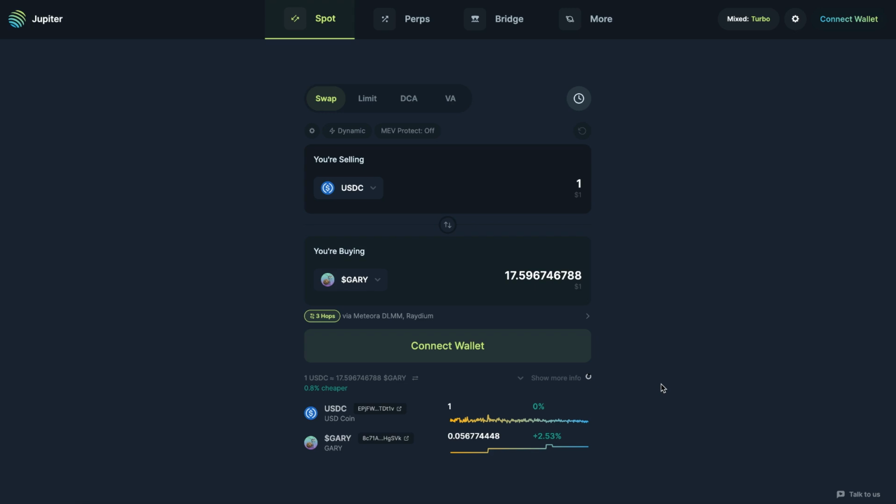So the coin is Gary, and if you are going to buy it, you can go and grab it either at the Gary Club swap, or you could also grab it from the Jupiter exchange or through Raydium. This is an aggregator, so it does typically grab the best price.